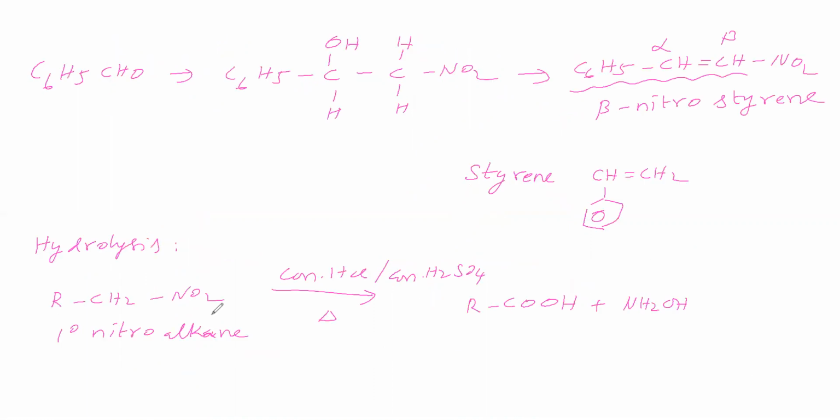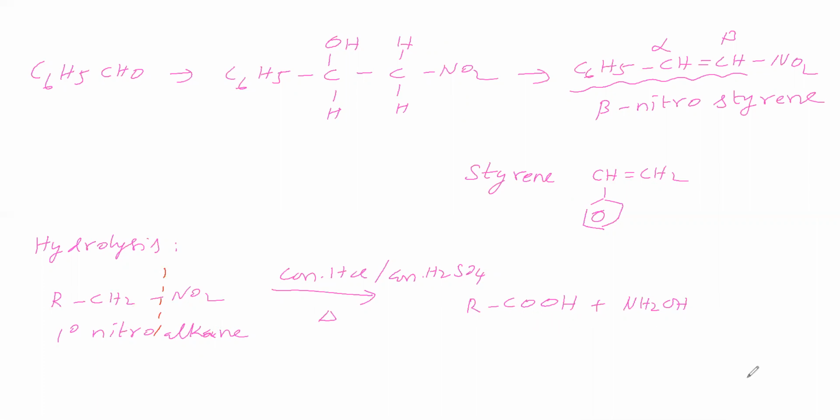So we can say that primary nitroalkane undergoes hydrolysis, in the sense the bond is breaking like this. This part is converting into hydroxylamine, and this part is converting into carboxylic acid. That means the CH2 is converting into carboxylic acid. So primary nitroalkane on hydrolysis gives carboxylic acid as the product.